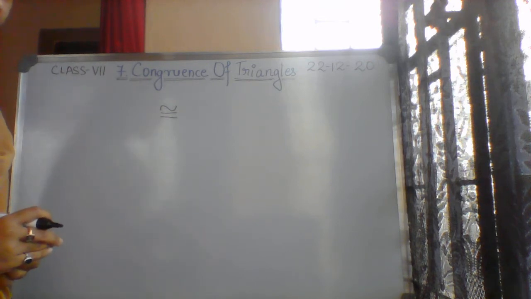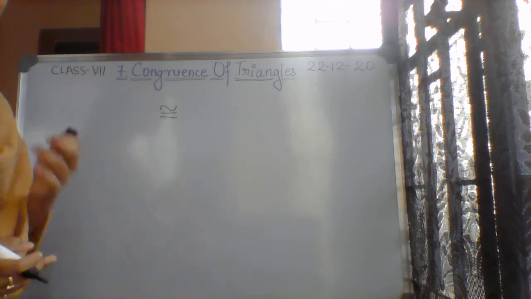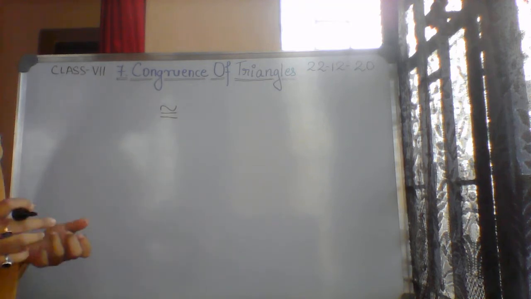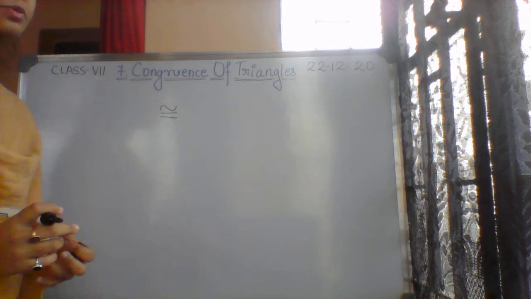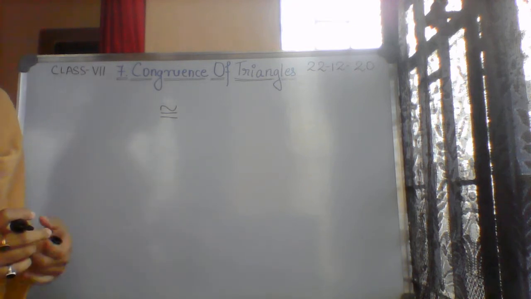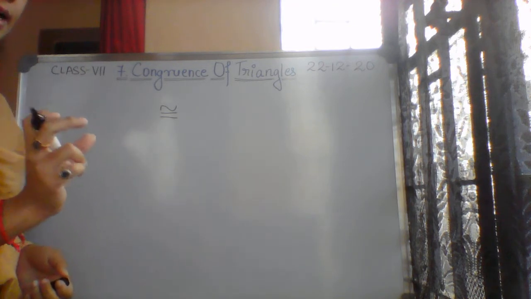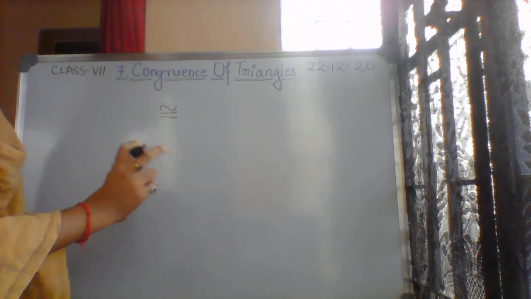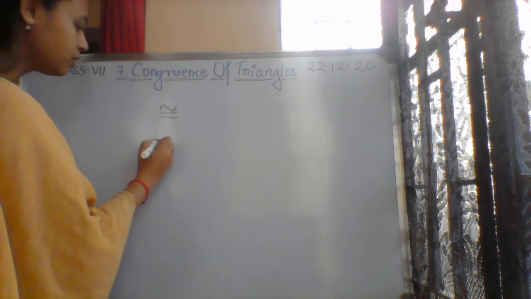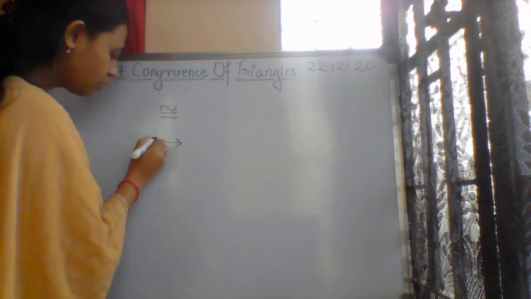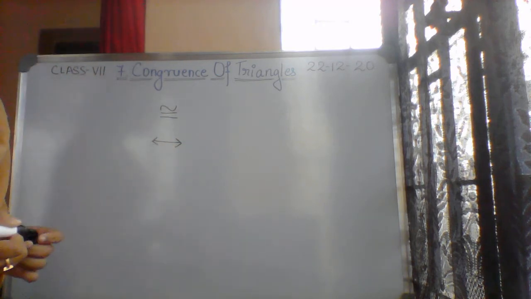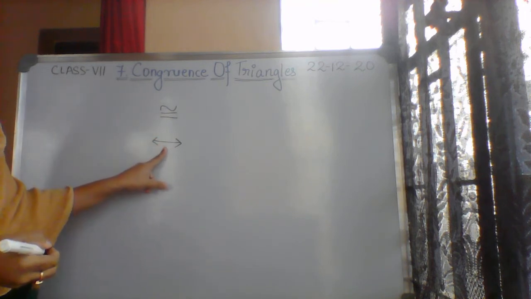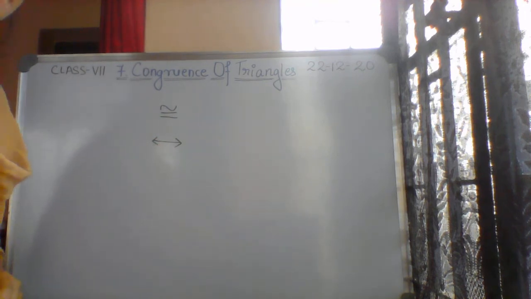Now one more sign you have learned: corresponding. Just recall what symbol you have learned for corresponding. It can be corresponding angles, corresponding sides, or corresponding vertices. What is the symbol we use to denote that two things are corresponding? Yes, very good. For corresponding, we use two-headed arrows. This is the congruent sign, and this is the corresponding sign.